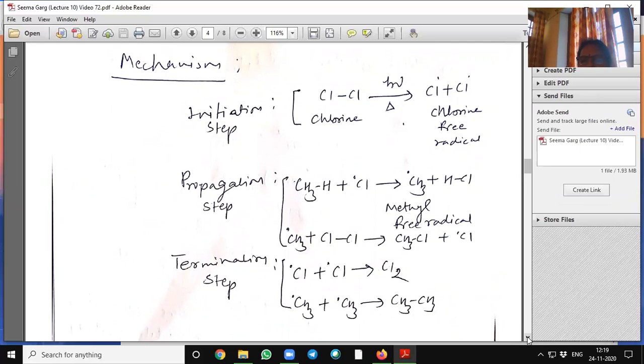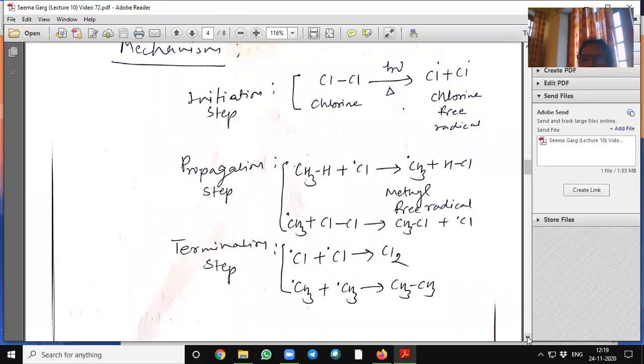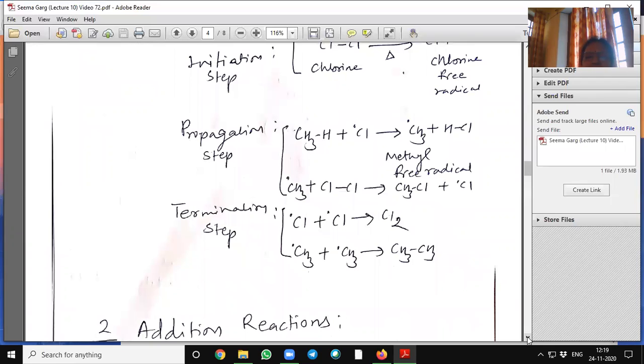This methyl free radical again reacts with another molecule of chlorine and gives methyl chloride plus a chlorine free radical. In the termination step, all the free radicals combine to form neutral molecules. For example, chlorine free radicals combine to form a chlorine molecule, and methyl free radicals form an ethane molecule.